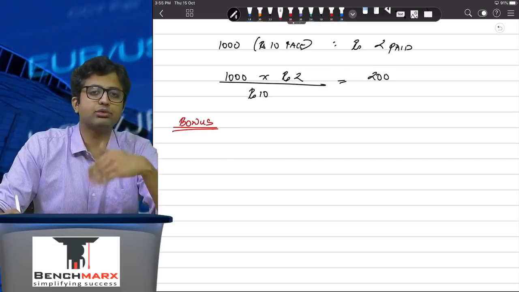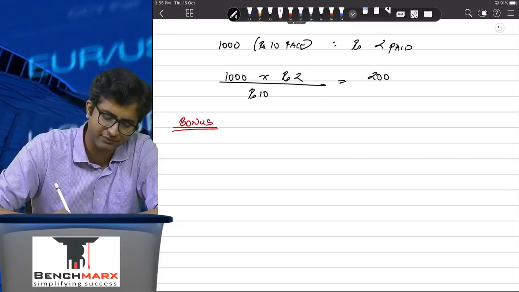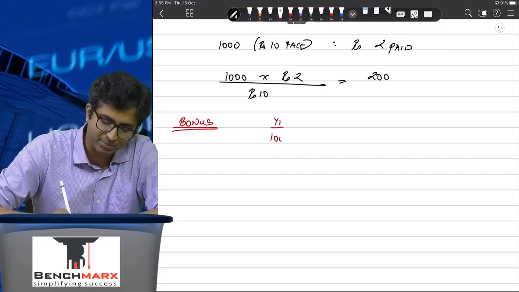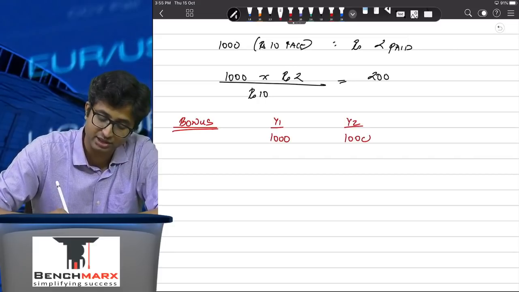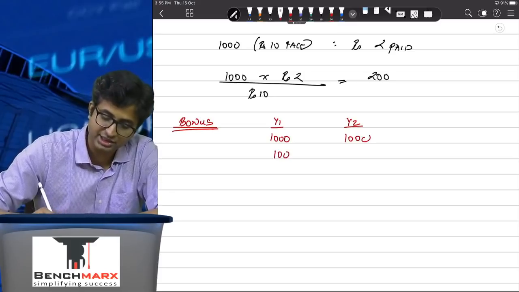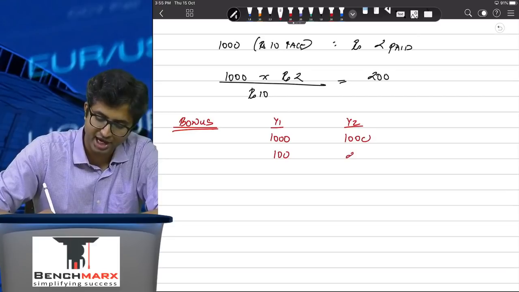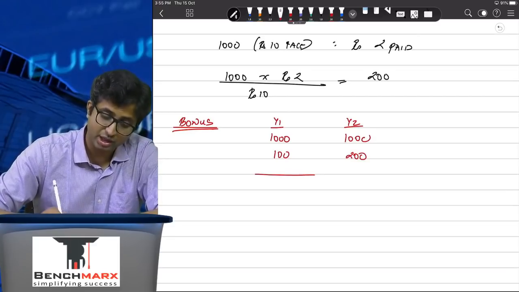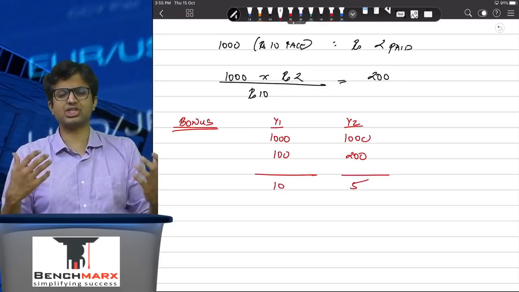Now what might happen is, if you make no special adjustment, in the first year the company has a profit of 1000, and in the second year also a profit of 1000. Let us say in the first year it had 100 shares, and at the beginning of the second year it did a 1:1 bonus, and as a result it had 200 shares. A reader of the financial statement will see this as 10, this as 5.